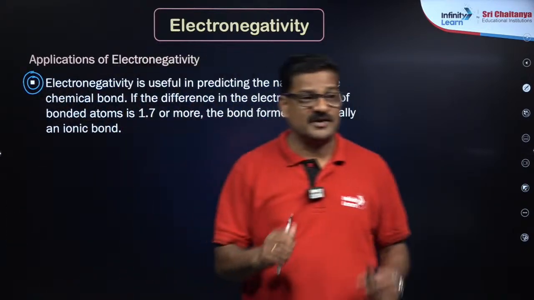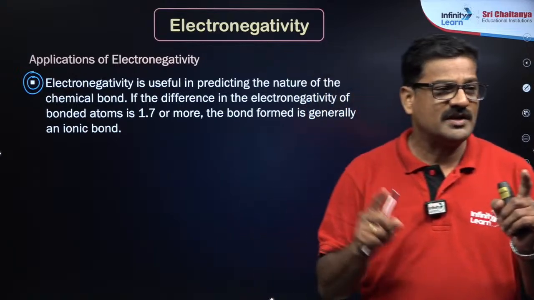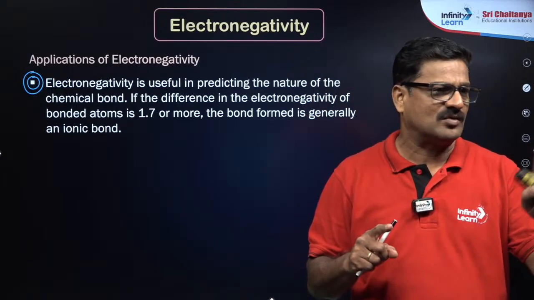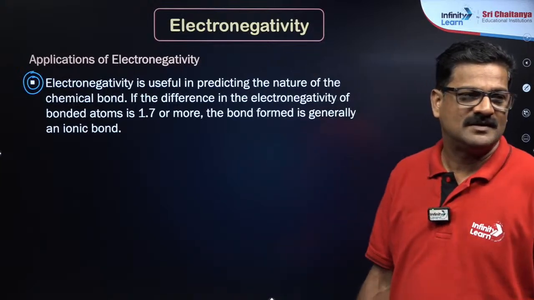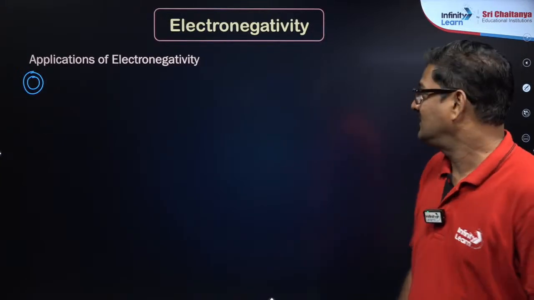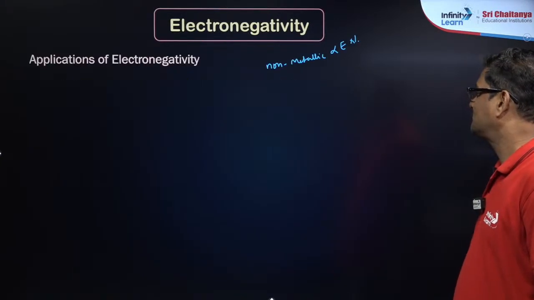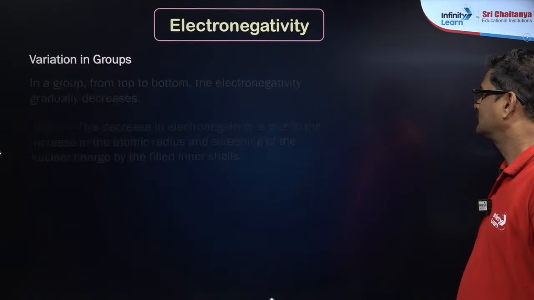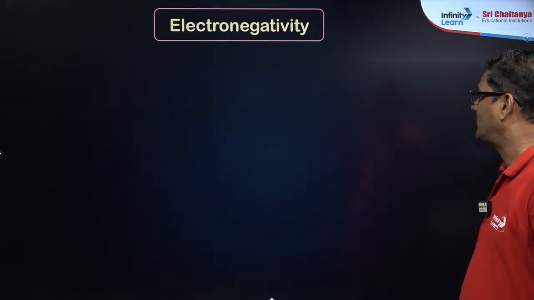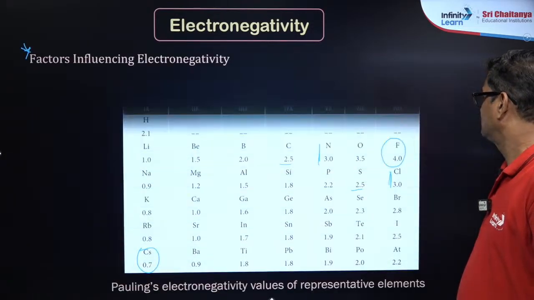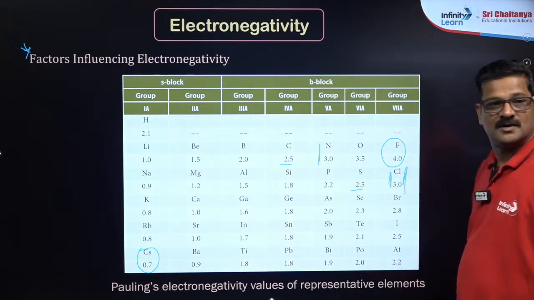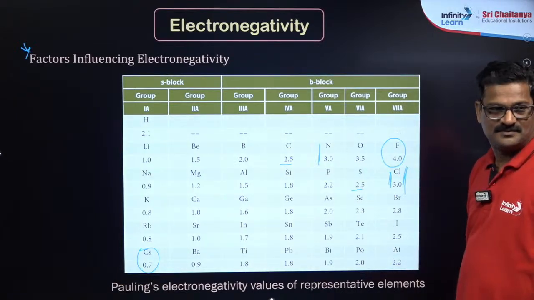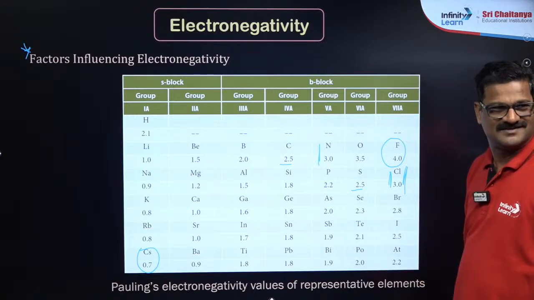So if two elements are there, yes, chlorine is 2.9, Roshan Kushalava, no, it is 3.0. Hana? You can see the values, 3.5 or 3.0. Yes, chlorine is 3.0. Fine, what is the difference of 0.1?